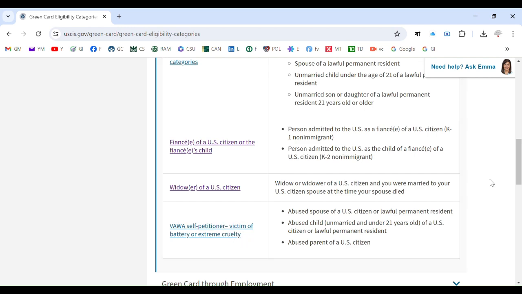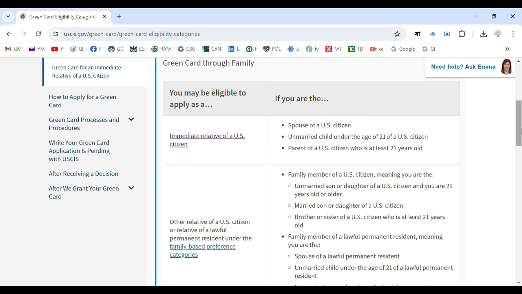Okay, so this time I will go into detailed discussion, and the detailed discussion will start with immediate relative of a US citizen. So I will discuss the complete step-by-step process. First, how do you do the petition, and after getting the approval of your petition, how do you register for green card? So there are 2 steps. One, you have to get your petition done and approved by USCIS, and the second one is doing the adjustment of status, or the permanent resident registry. So there are 2 steps in the process, so let us go deep into it.